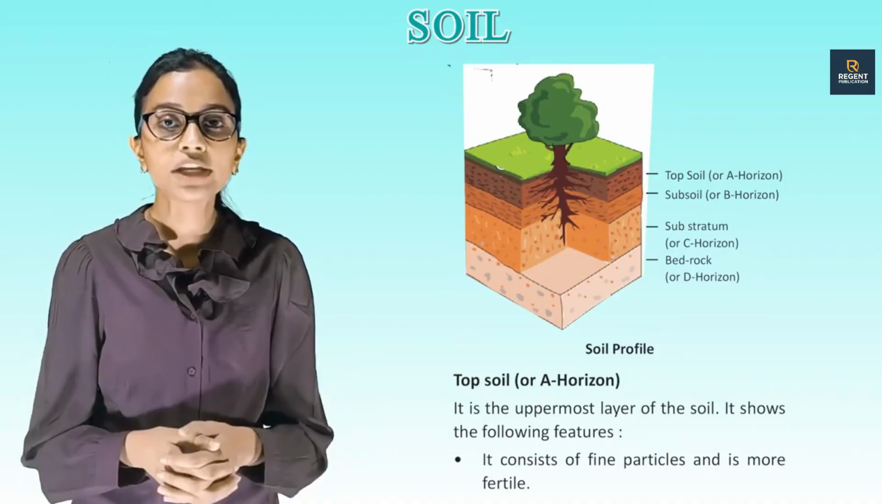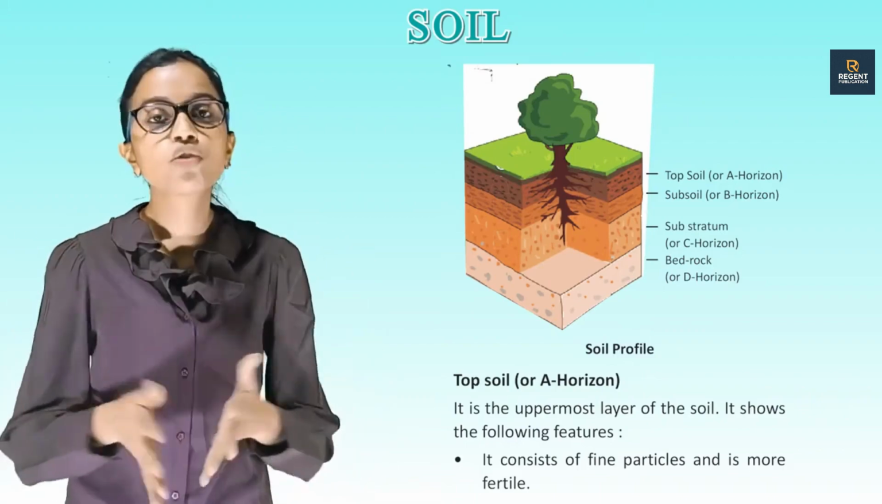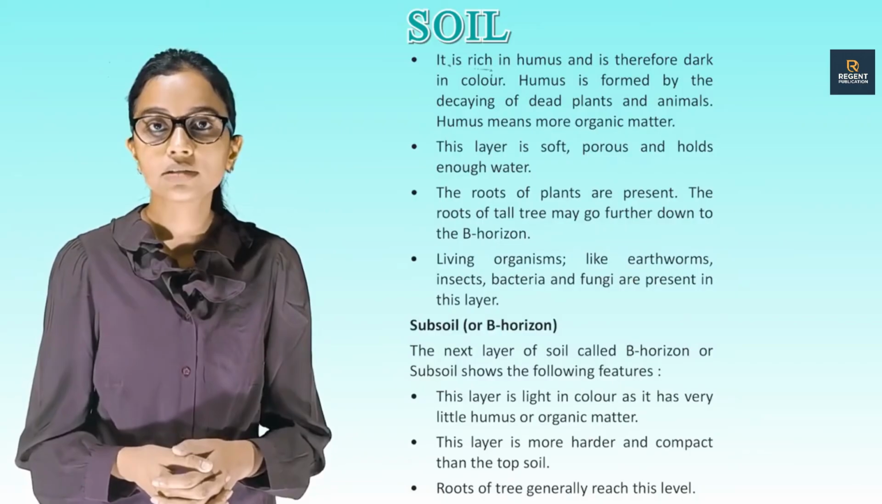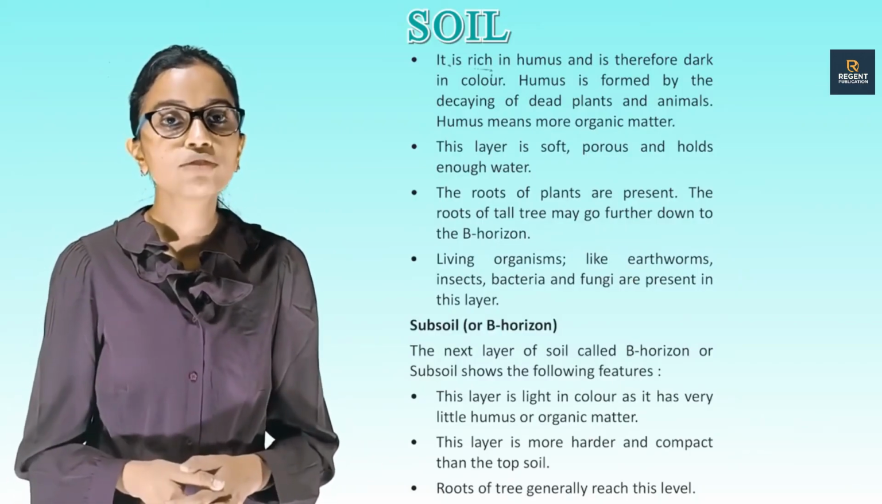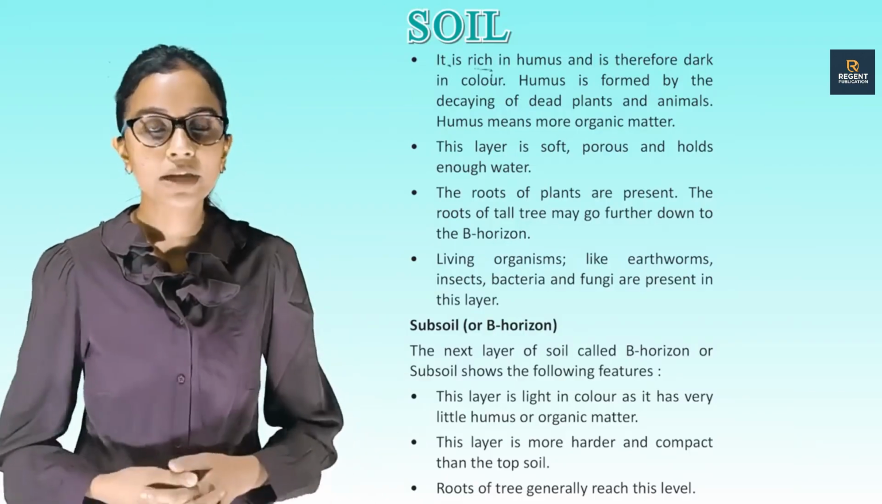It shows the following features. It consists of the particles and is more fertile. It is rich in humus and is therefore dark in color. Humus is formed by the decaying of dead plants and animals. Humus means more organic matter.